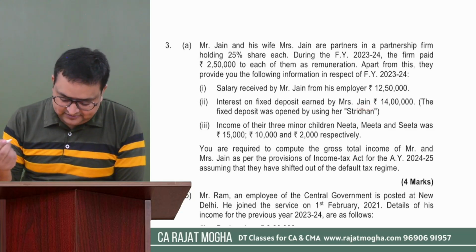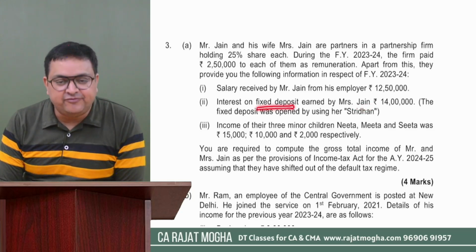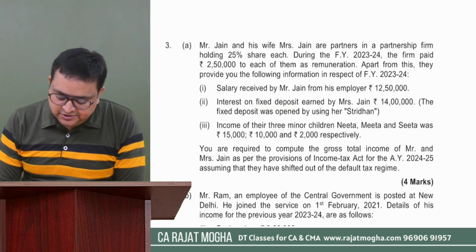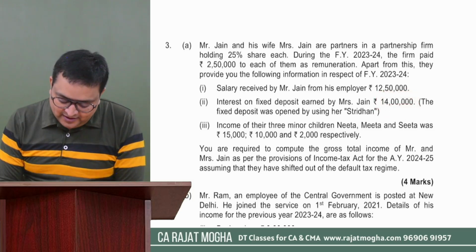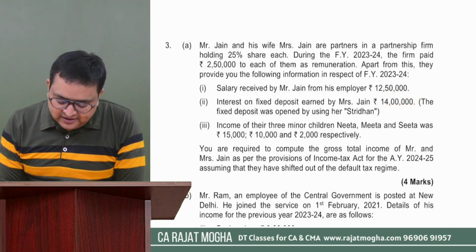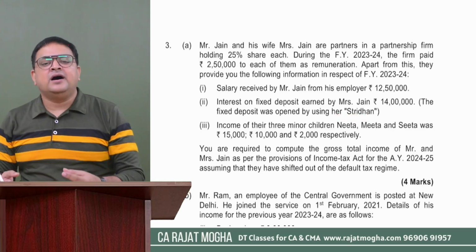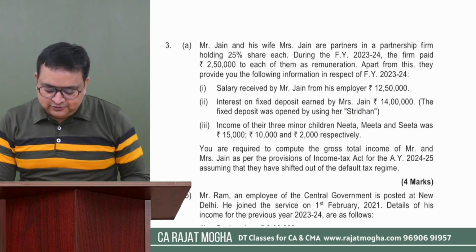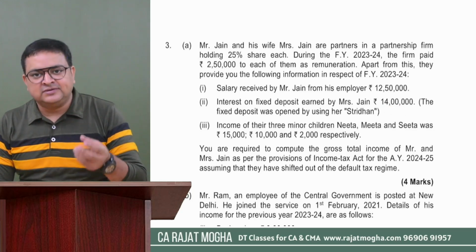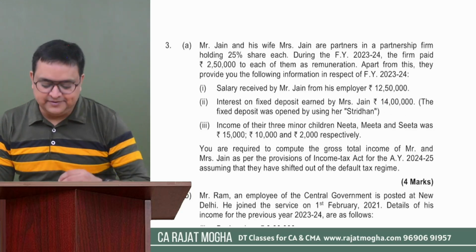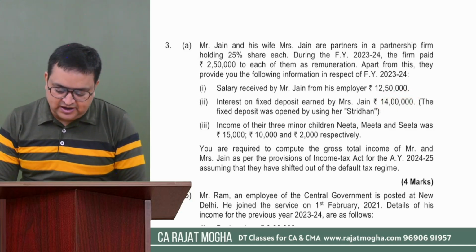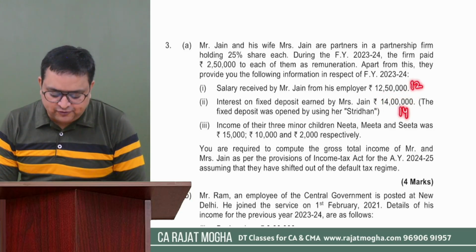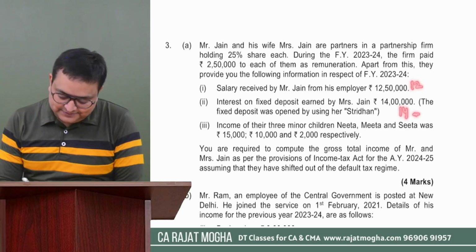Second point says interest on FD earned by Mrs. Jain. Okay, the wife is earning interest on FD, IFOS income. How much? 14 lakh rupees. He was earning 12 lakh, and the wife is earning 14 lakh. The fixed deposit was opened by using her Stridhan. Stridhan means it was her own money. So this amount will not be clubbed because this was Mrs. Jain's own money. So 14 lakh is IFOS income. So other income, he has 12 lakh and she has 14 lakh. She is earning more.